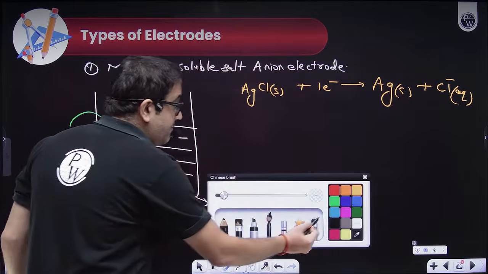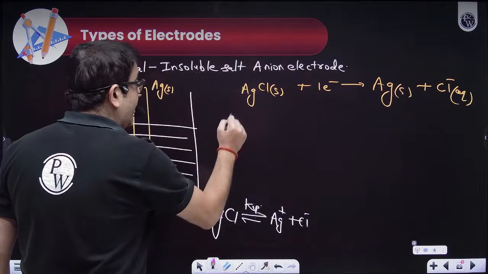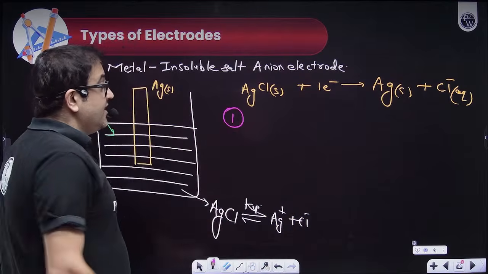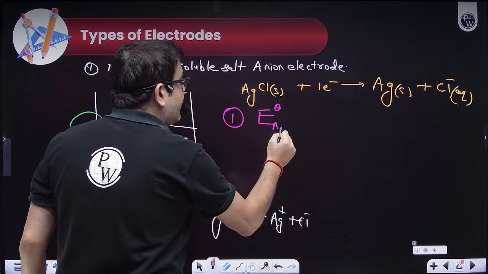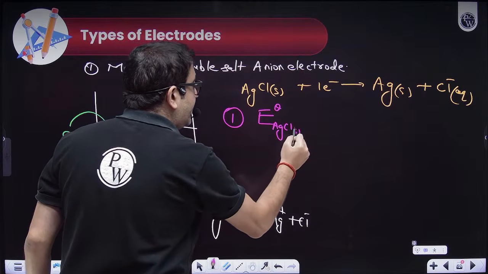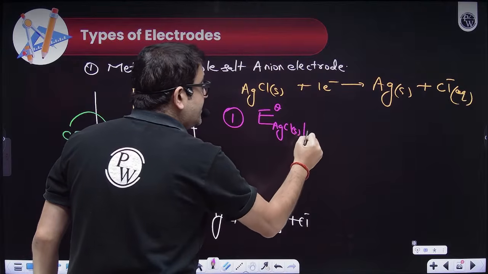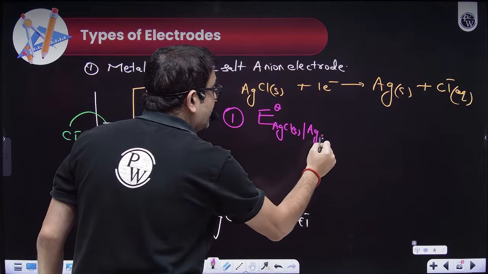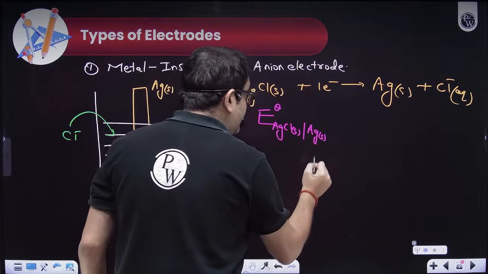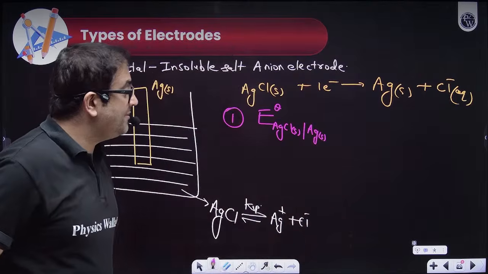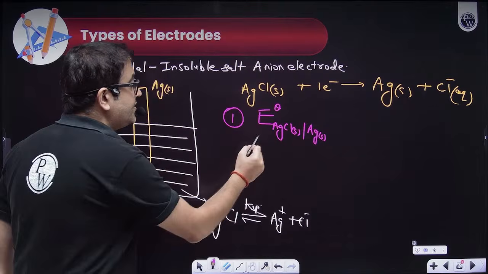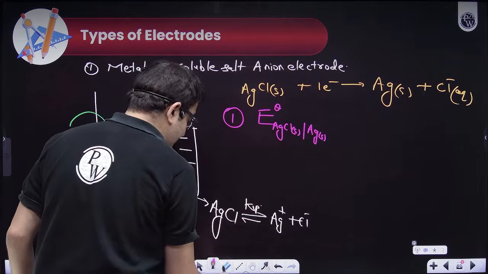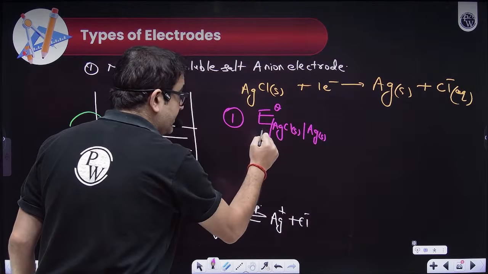And a very important conclusion for this is point number 1. The standard reduction potential, the E0 value, of AgCl solid changing to Ag solid, using who? Sir, this AgCl is using Cl minus ion, because Cl minus ion is in aqueous condition.